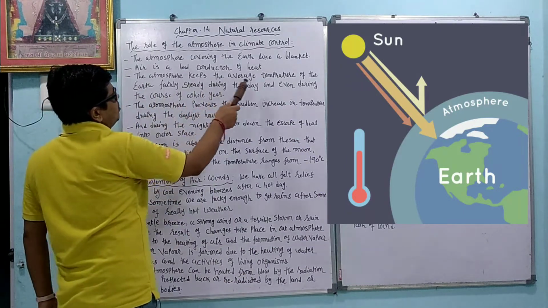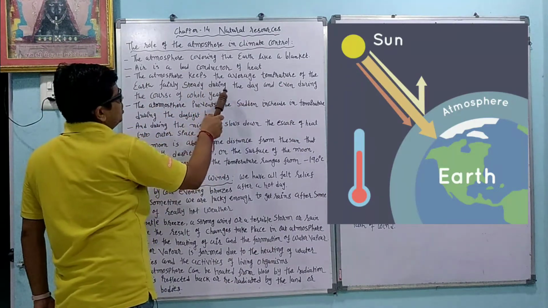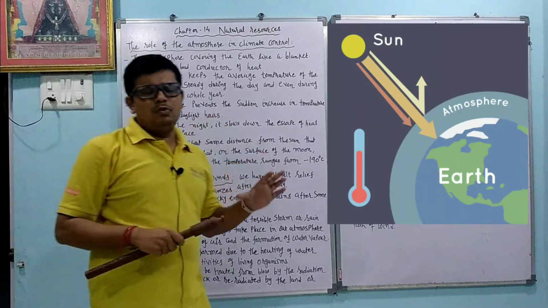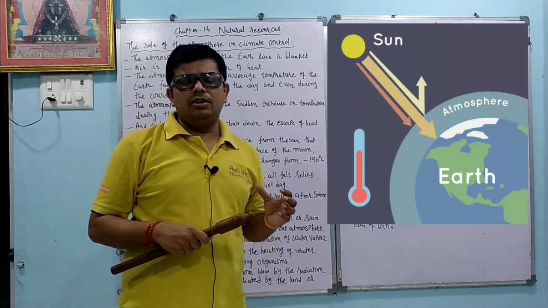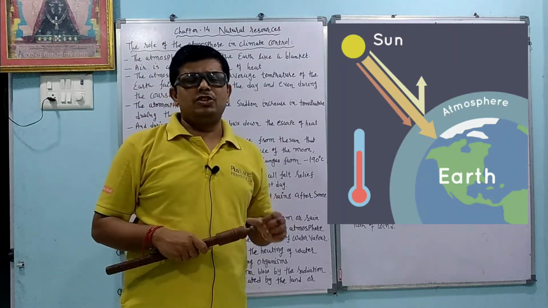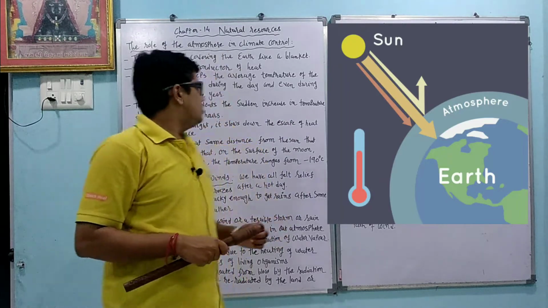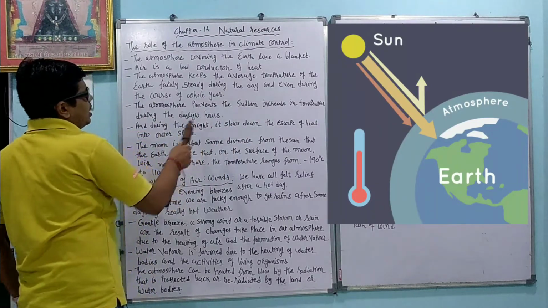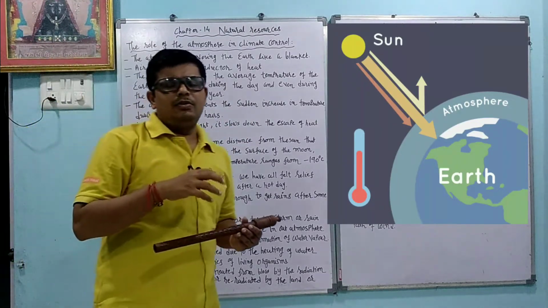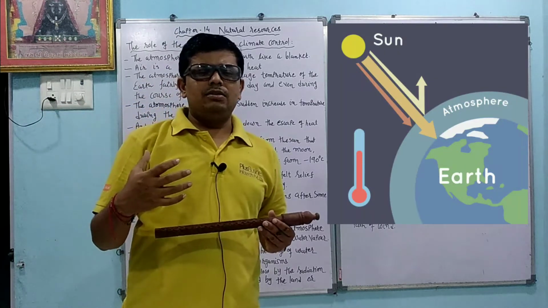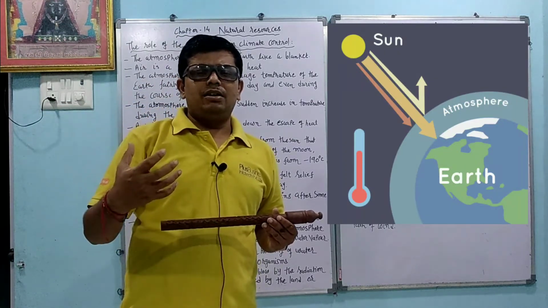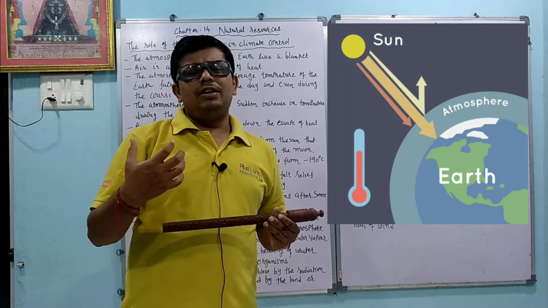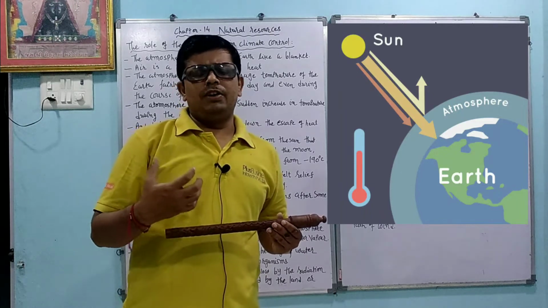The atmosphere keeps the average temperature of the earth fairly steady during the day and even during the course of the whole year. Because air is a bad conductor of heat, it maintains the average temperature on the earth for the whole year. The atmosphere prevents a sudden increase in temperature during the daylight hours. When there is an increase in temperature, the atmosphere, being a bad conductor of heat, prevents it, and because of that reason many animals and many plants are not affected by high temperature.